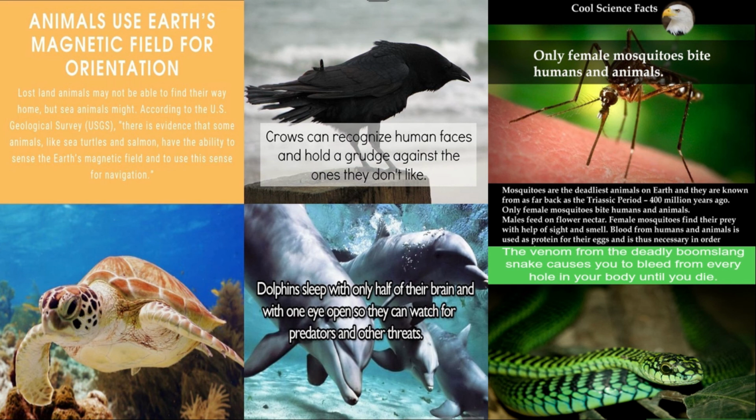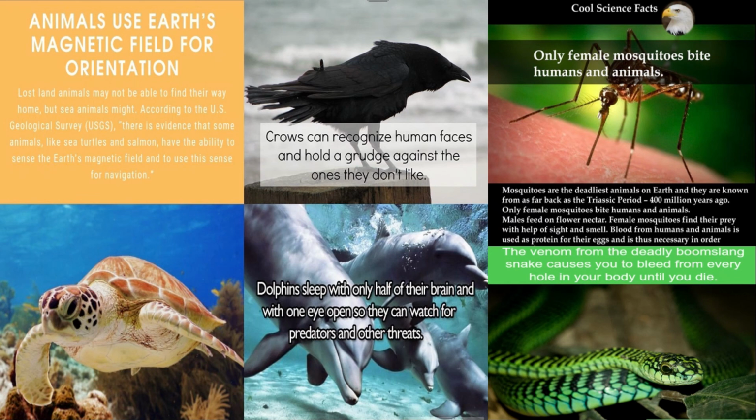I will just read out these things. Animals use Earth's magnetic field for orientation. That is, lost land animals may not be able to find the way home, but sea animals might. According to the US Geological Survey, there is evidence that some animals like sea turtles and salmon have the ability to sense Earth's magnetic field and use this sense for navigation. Okay, sea turtles and salmon.